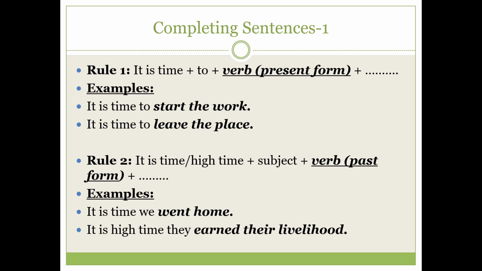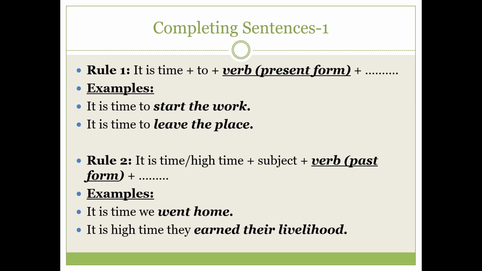And in rule number 2, almost the same thing, it is time, but here you can also get "it is high time". After "it is time" and "it is high time", you will find a subject, and then after the subject you have to use the past form of the verb. Remember, the meaning of the structure is present, but we are using the past form of the verb after the subject.